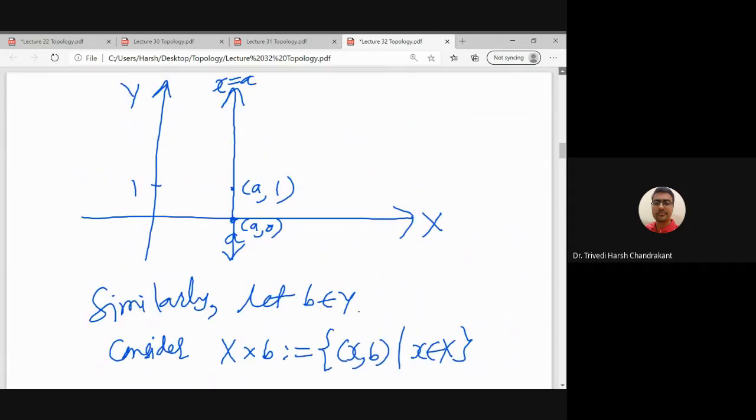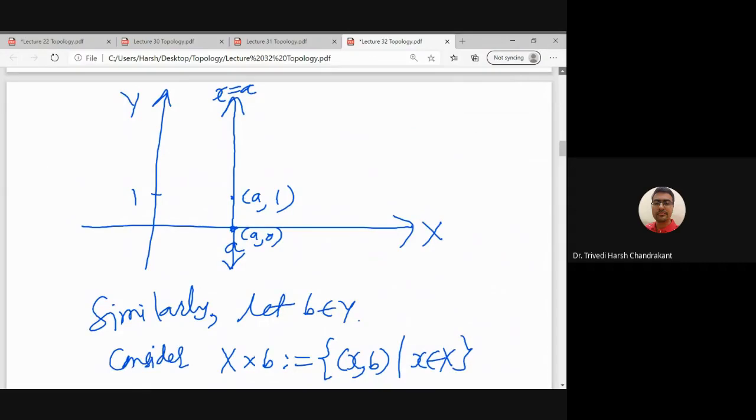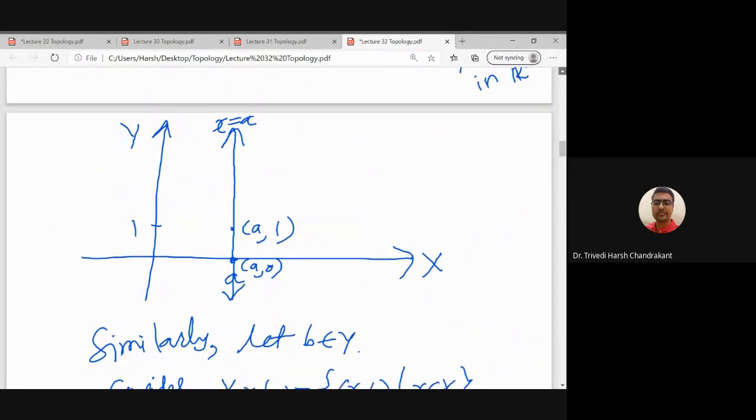If I consider capital X and capital Y to be R, then we are in R2, and if I fix any element b of Y and change all x, I get a horizontal line.